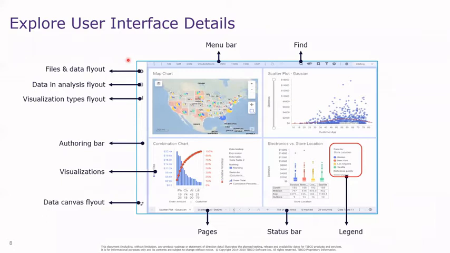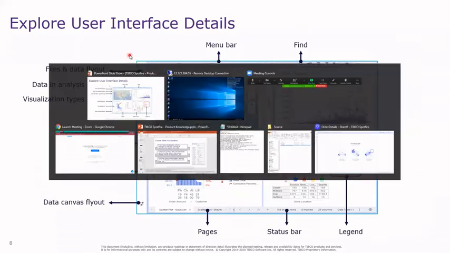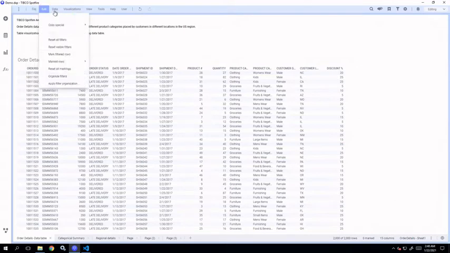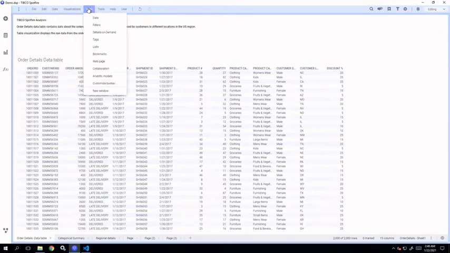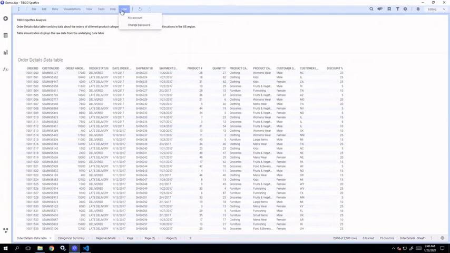Okay, so next is directly the UI. We'll directly go to the tool and see. This is the Spotfire user interface. Here you can see on the top left corner, we have the different menus. When you click on these, you have numerous options available to create your analysis and manipulate it in the way that you desire.